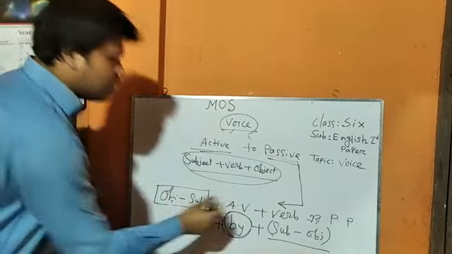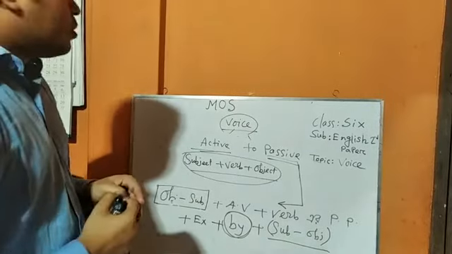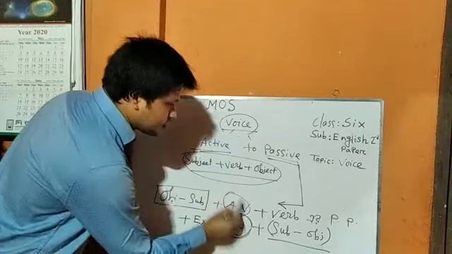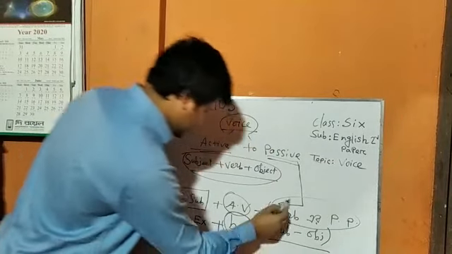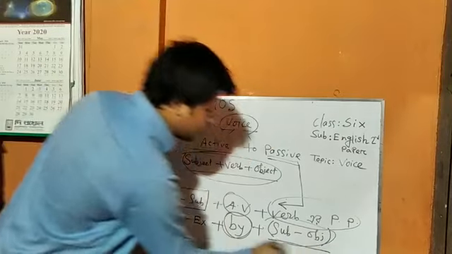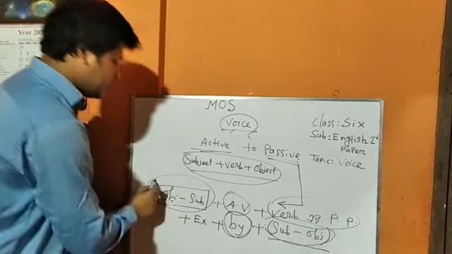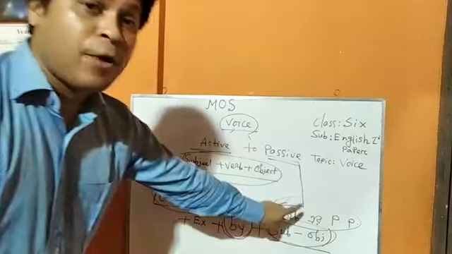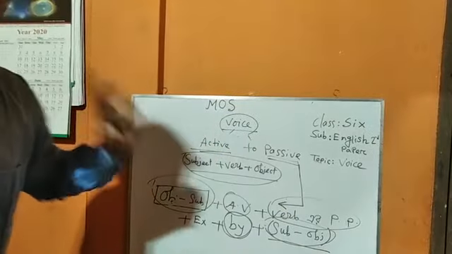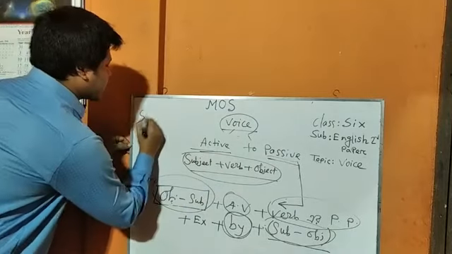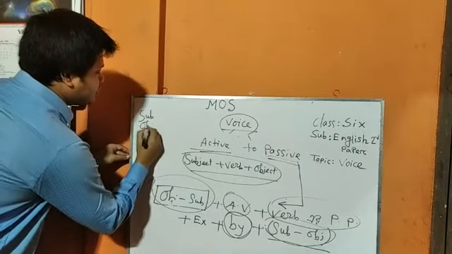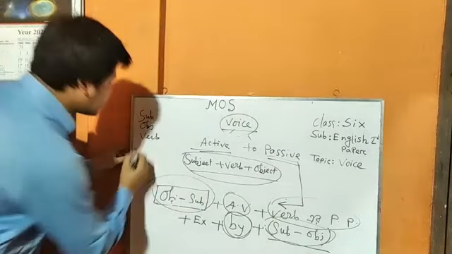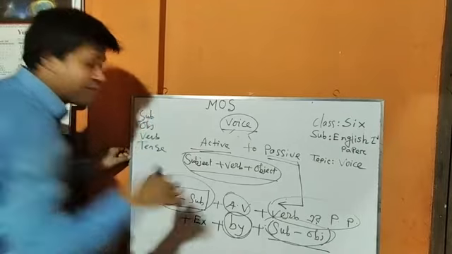When we go to passive voice, we find an auxiliary verb, and the subject will be object, and the object will be subject. From the structure of passive voice, we need to know something: one is subject, another is object, number 3 is verb, number 4 is tense, number 5 is person.